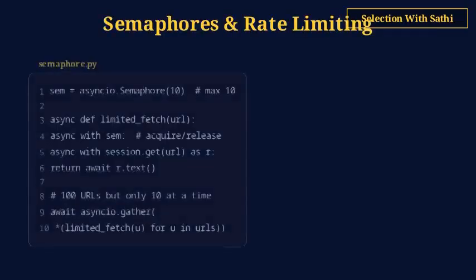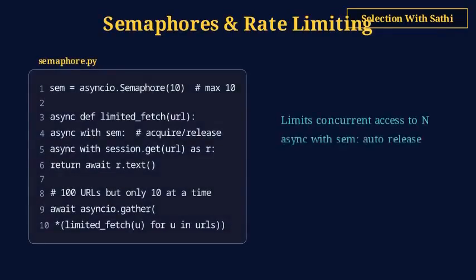Semaphores limit how many coroutines can access a resource simultaneously. asyncio.Semaphore(n) allows at most n coroutines to hold it at once. Use it with async with sem, it acquires before entering and releases on exit. This is crucial for rate limiting.